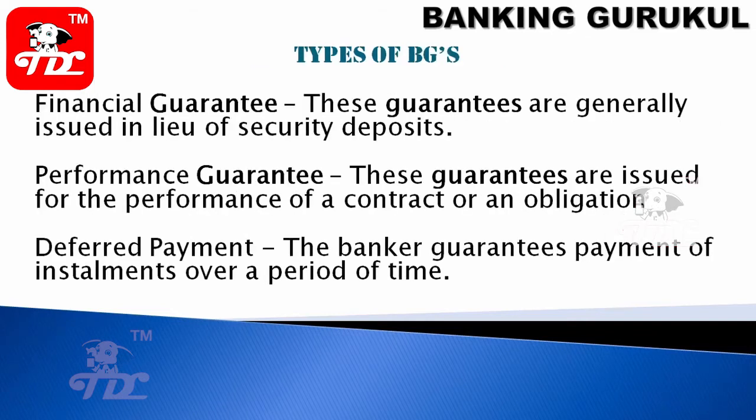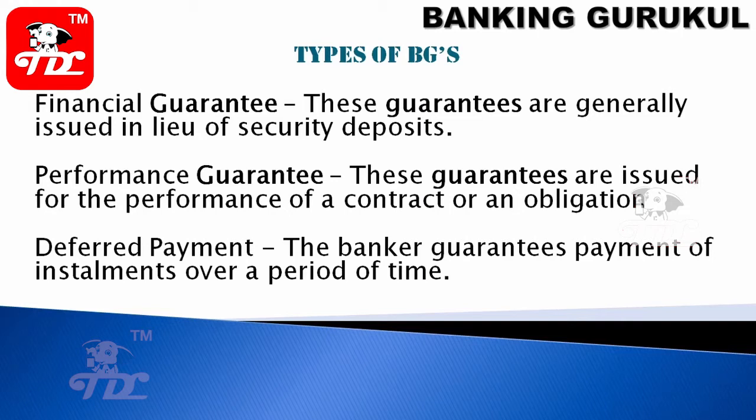We have three types of bank guarantees. Financial guarantee: these guarantees are generally issued in lieu of security deposits. So if you want a 1 lakh bank guarantee, you will take a 1 lakh deposit and the bank guarantee will be issued. Performance guarantee: these guarantees are issued for the performance of a contract or an obligation.